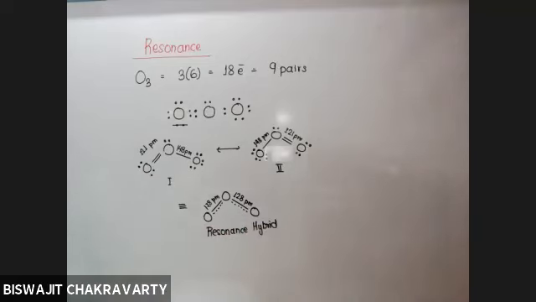So the important question that arises is, what kind of molecules actually show resonance? There are certain molecules or ions which cannot be explained by a single Lewis dot structure, and more than one Lewis dot structure is required to explain all the properties. Let me give you a very simple example.